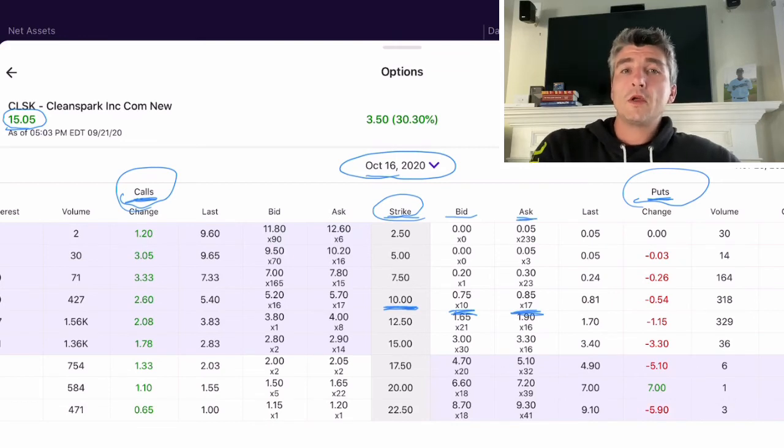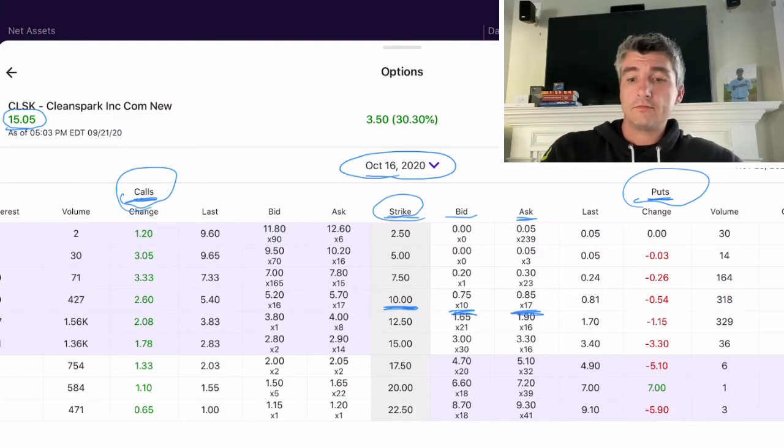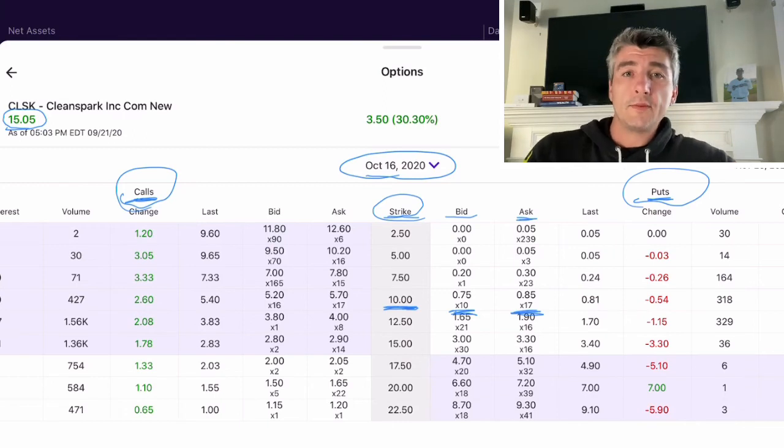But anyway, expiring worthless, you just collect premium and it expires and you go about your business to write another contract or whatever you may do. So this is one way that I make some passive income selling put contracts in the stock market. So this was a demonstration on how you would sell a put contract for passive income. It's one of my favorite strategies. I do this a lot to buy stocks that I want to own.